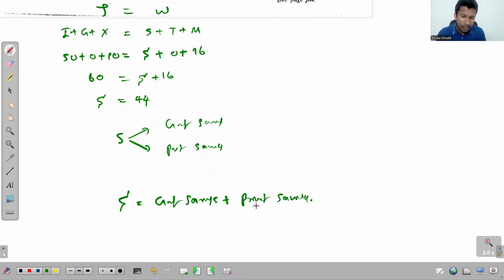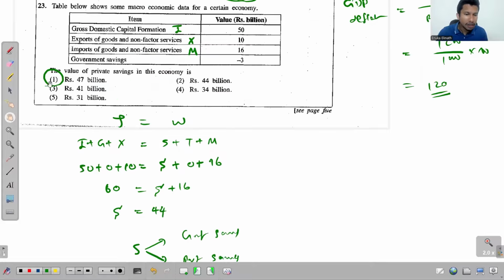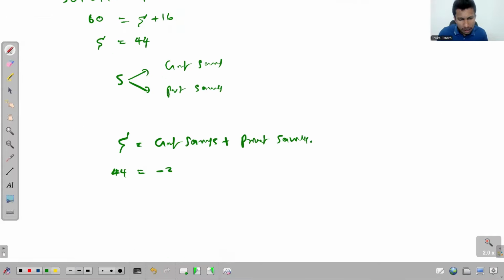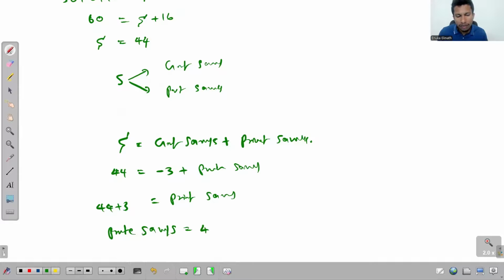And in the question, the requirement is to calculate the private savings, so the total savings we found to be 44. Then government savings is given to us as -3. We write -3 plus private savings. When you take this -3 to the other side to solve for private savings, it becomes +3, so the private savings has to be 47.